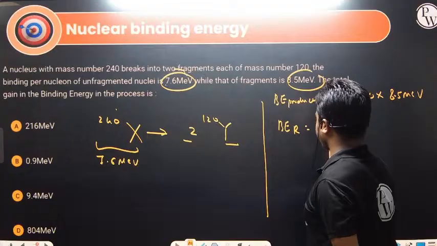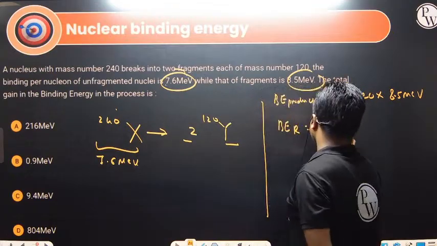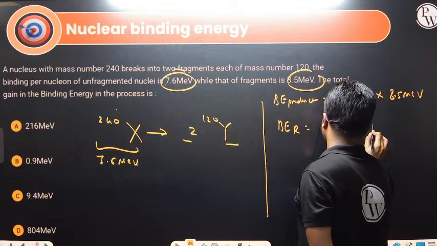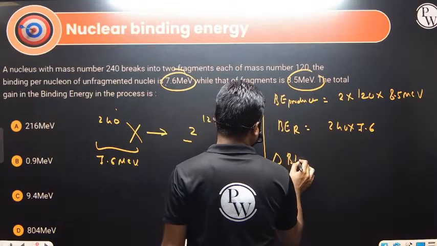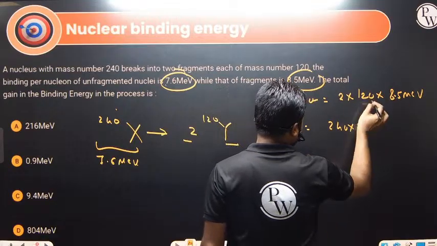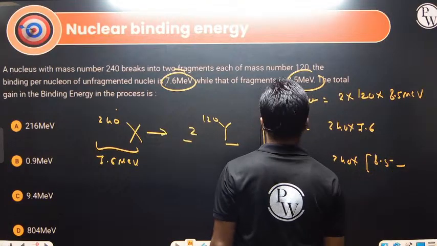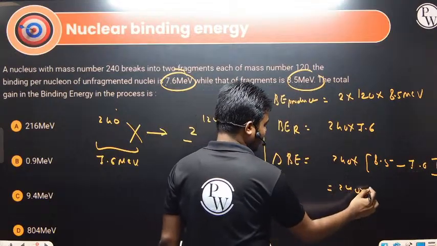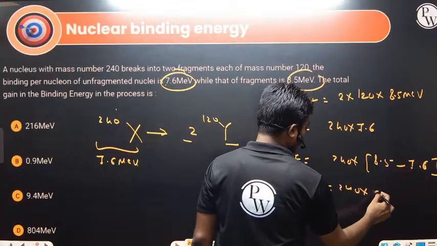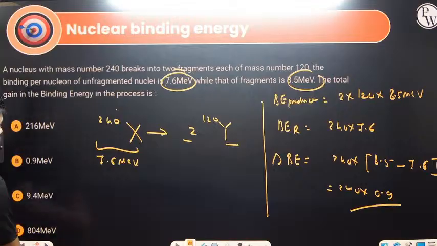For the reactant, only a single nucleus is there, so multiply 7.6 by 240. We just multiply with the mass number. So what is the difference? The difference in binding energy is 240 multiplied by 8.5 minus 7.6. That is 240 into 0.9, so approximately we get 216 MeV.